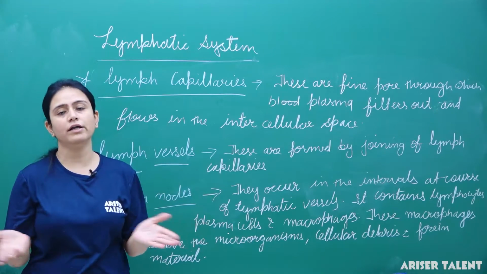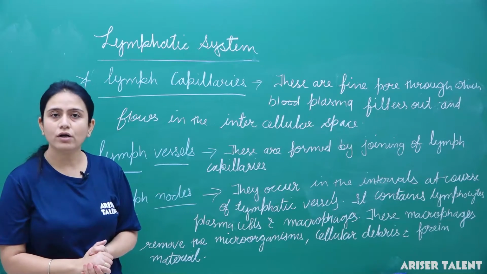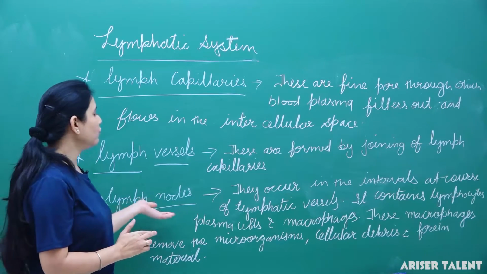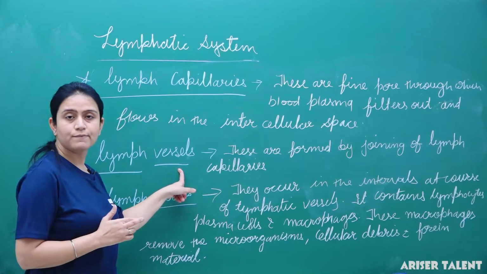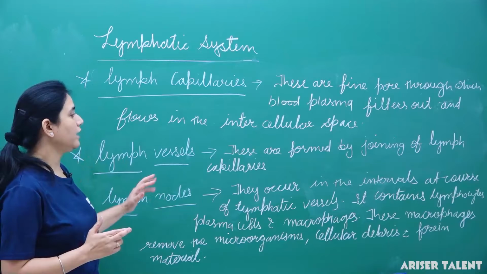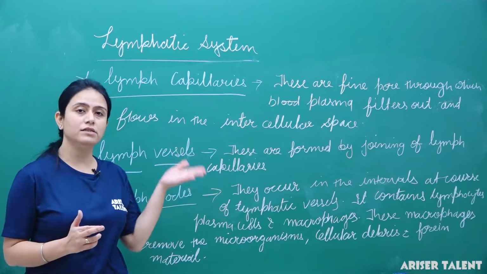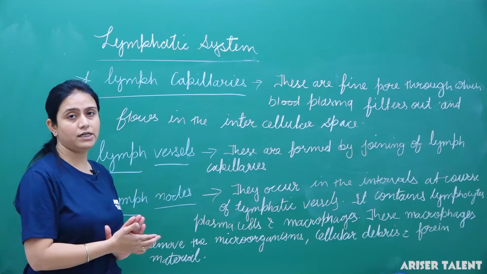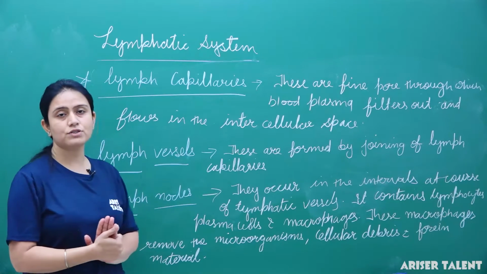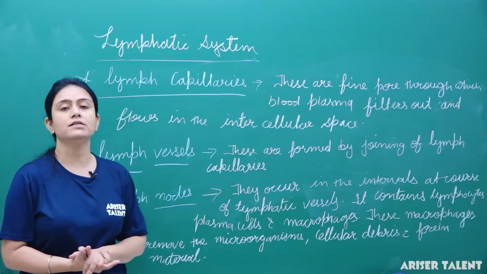They are long tubes. Lymph nodes occur in the intervals of lymph vessels. They contain lymphocytes, plasma cells and macrophages. These macrophages remove foreign materials and microorganisms from the cell. So this is all about the lymphatic system.